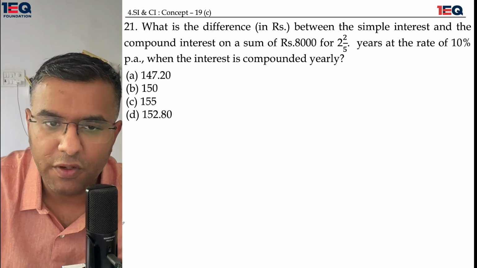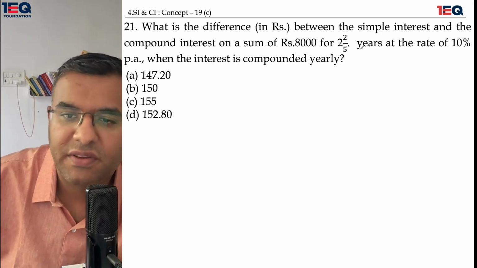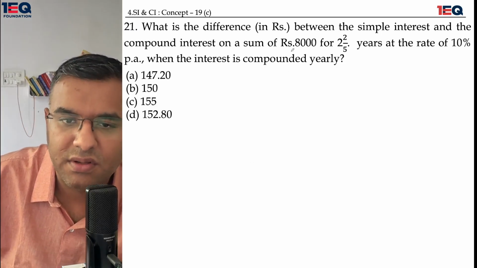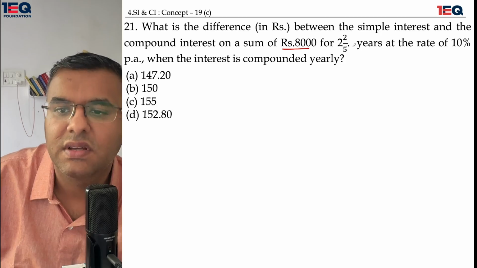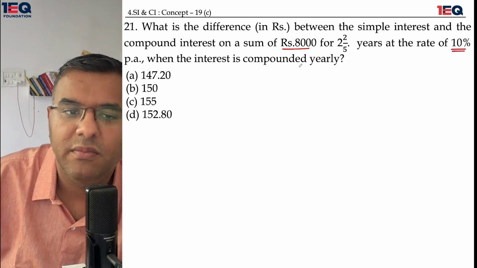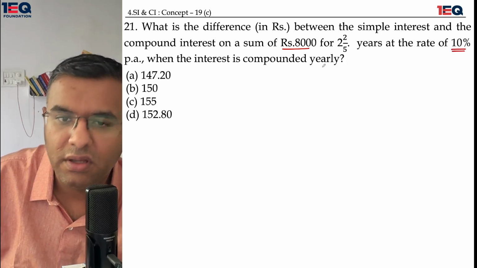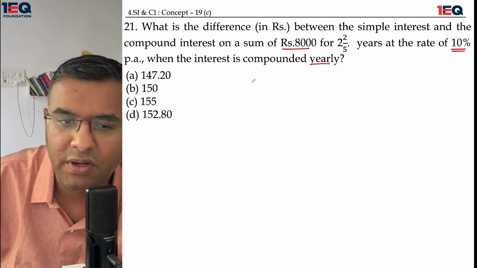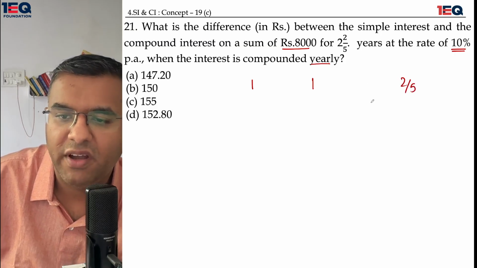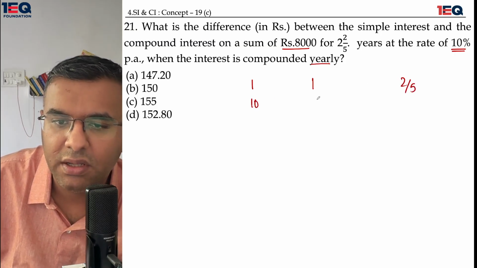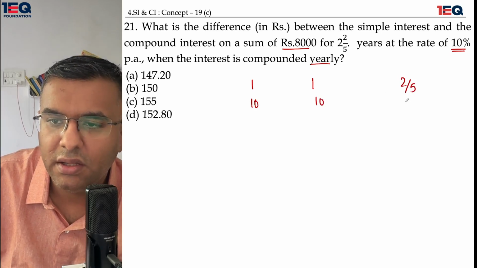Okay, let's move on. What is the difference between the simple interest and the compound interest on a sum of 8,000 rupees for 2 by 5 years at the rate of 10% per annum when the interest is compounded yearly? The interest is being compounded yearly. It means 1 year, 1 year, and 2 by 5 of a year. This means 10%, 10%, and 4%.